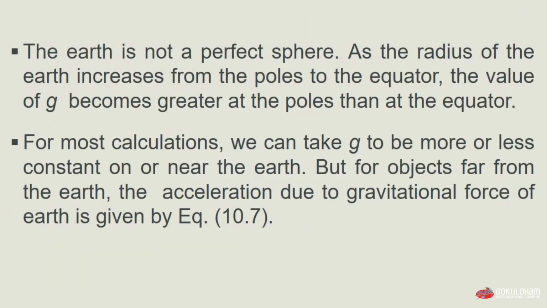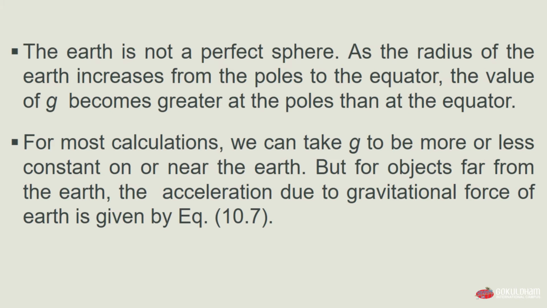The earth is not a perfect sphere. As the radius of earth increases from the poles to the equator, the value of g, our acceleration due to gravitational force, becomes greater at the poles than at the equator. This means our earth is not a perfect sphere. You all know what the equator is. So as the radius increases from the poles to the equator, the value of acceleration due to gravity becomes greater at the poles than at the equator.